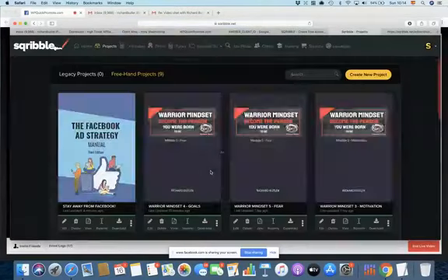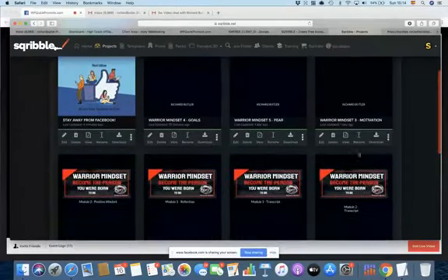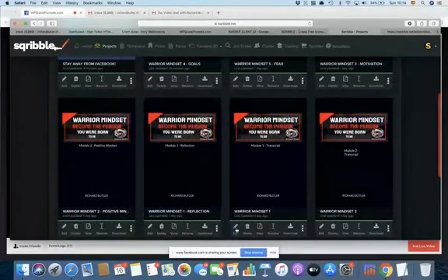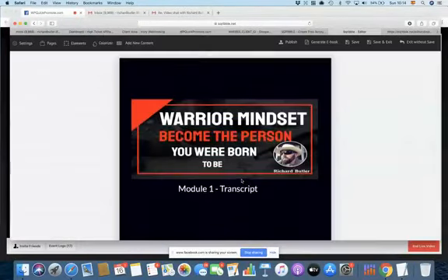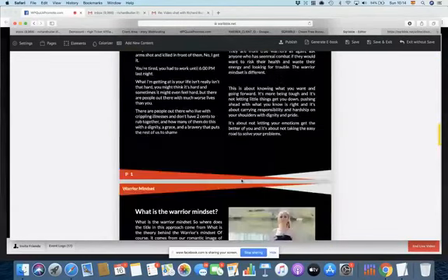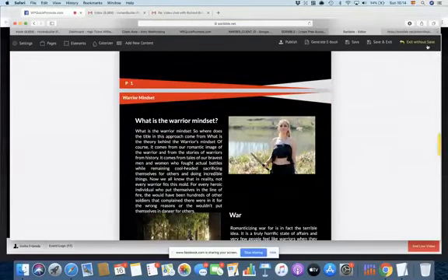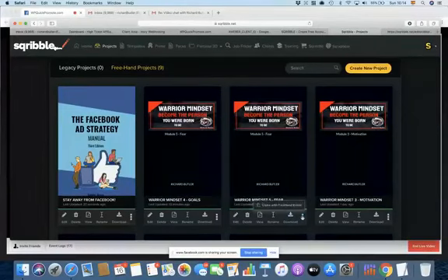You'll see that I have a number of projects already working. Now, what I did was, for example, on this one here that I'm doing, a module transcript, if I just go in and edit that, I had a layout that I liked. I tweaked it a little bit because I put this little image here. I went in and I added a couple of extra pages. I added in my header and footer. And then I was able to say, okay, I like that version, and I was able to clone that. So each time I get exactly the same layout for my document.